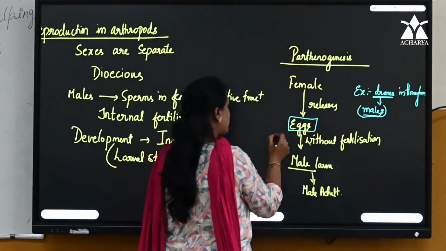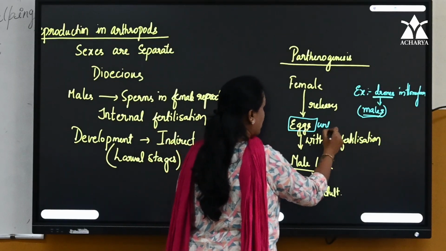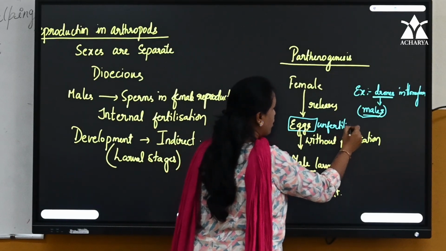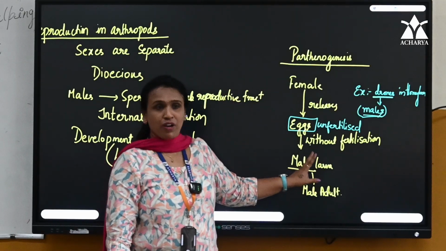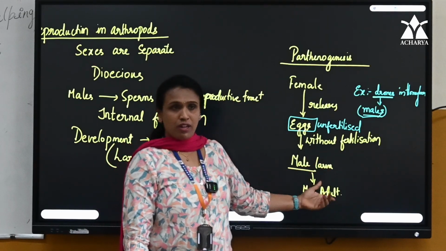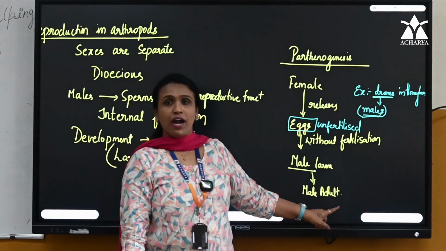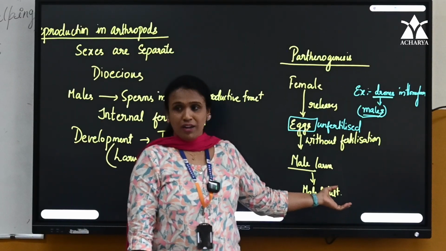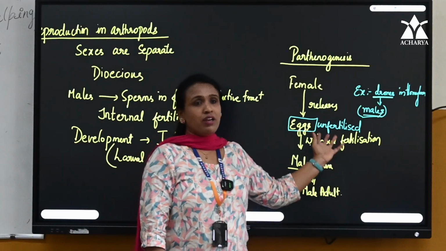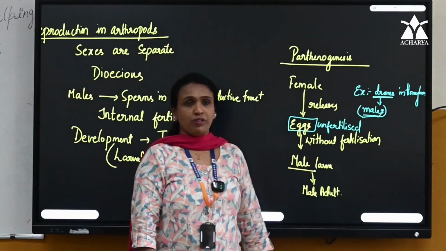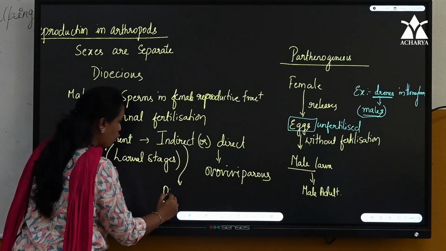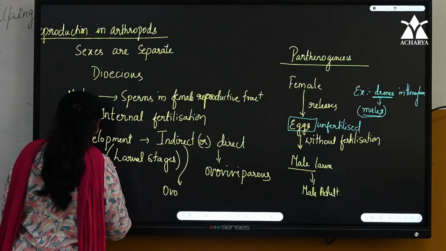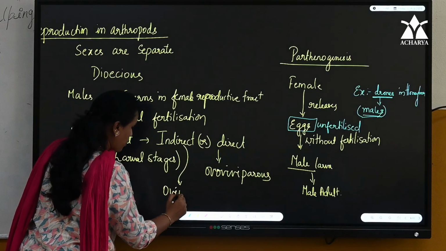So what is this egg, children? Unfertilized egg. Unfertilized egg directly develops into larva. That larva will be male. Larva will develop into adult and it will become a male insect or male honeybee. We call it a drone. Oviparous. If it is indirect, it is oviparous.